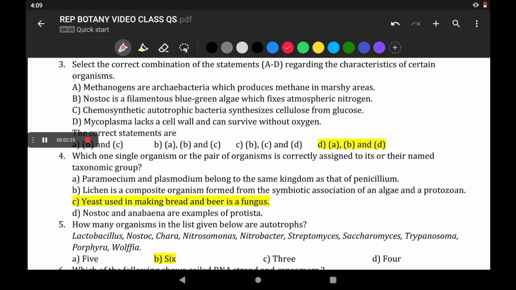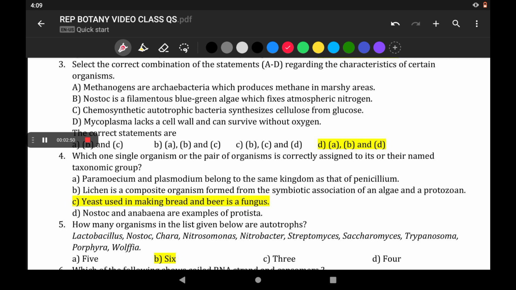Then Nostoc is filamentous blue-green algae which fixes atmospheric nitrogen. B is also a correct statement. Then chemosynthetic autotrophic bacteria synthesizes cellulose from glucose. This is a wrong statement that we should be aware about.